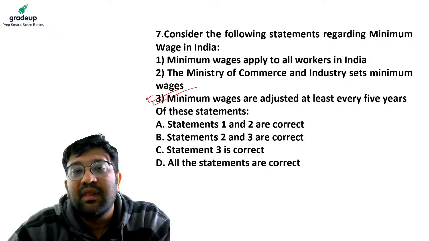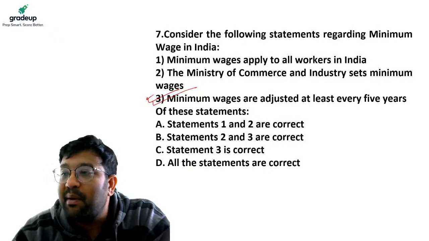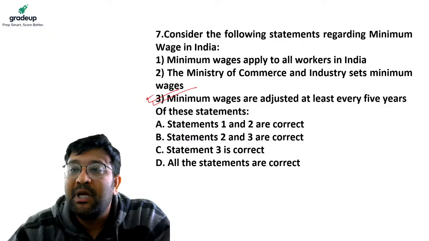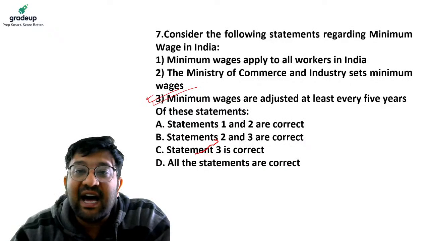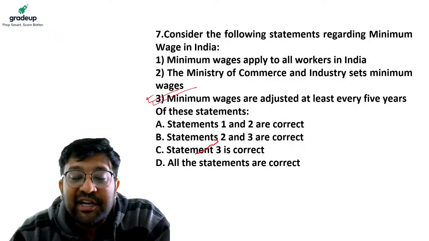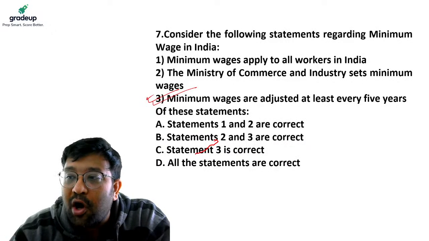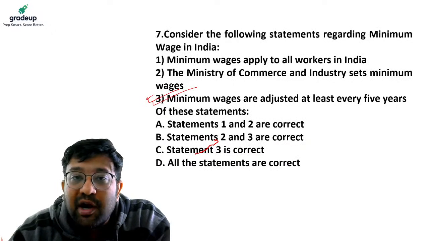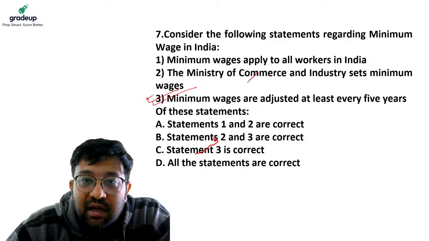Second, the Ministry of Commerce and Industry sets minimum wage standards in India. This statement is wrong. Minimum wages are set by a notification or consultation based on an advisory body and various committees. So statement 2 is wrong.